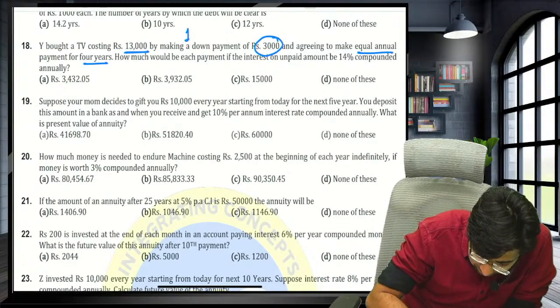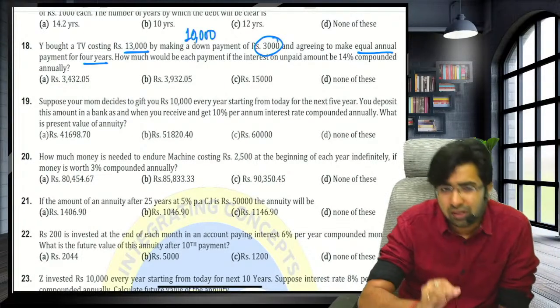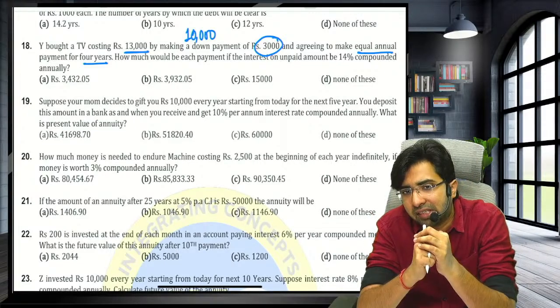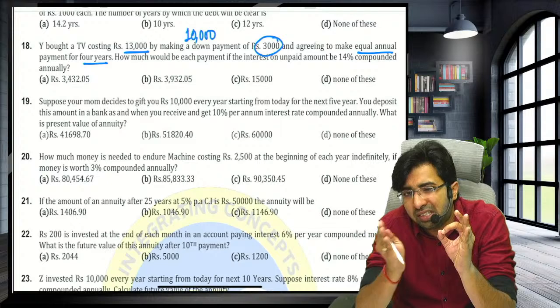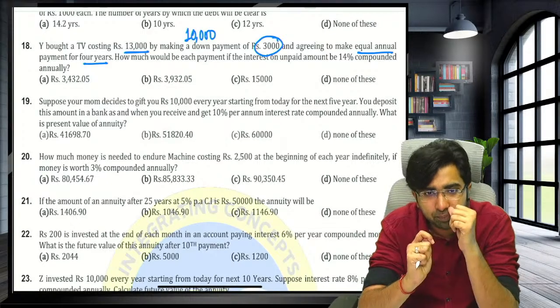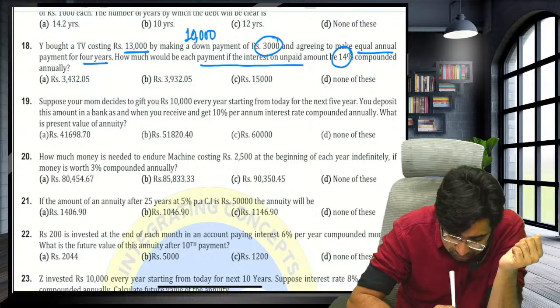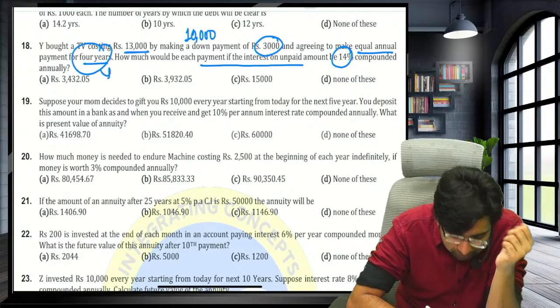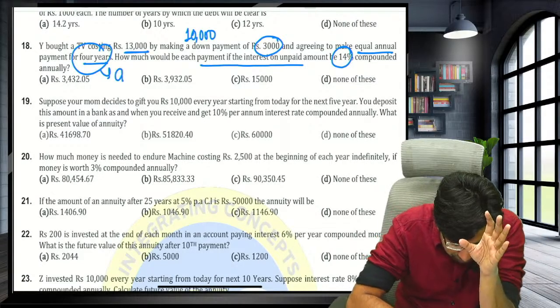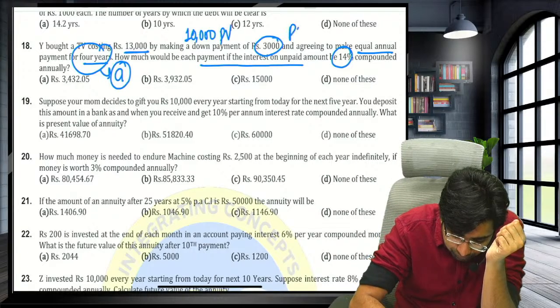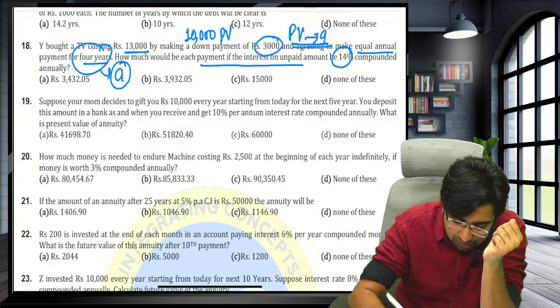So 10,000 is the balance amount. He borrowed the TV for 13,000, made the payment of 3,000. So he has taken a loan of only 10,000 rupees. How much is each payment required at 14%? He will not pay at a single moment, he wants to pay in multiple annuities till 4 years. It means they are asking from present value to annuity.